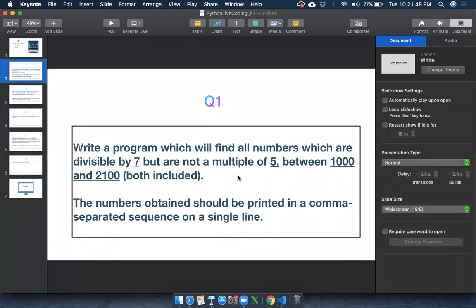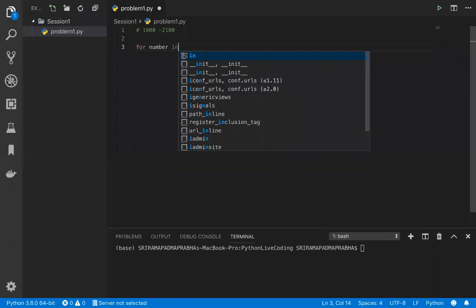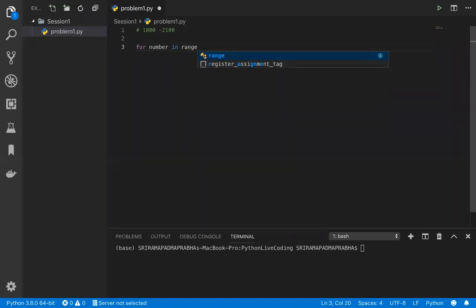We can do programming in two ways. Not only two ways, we can do it in 5 or 6 ways; this solution can be provided in many ways. I'll go with the very easy way: we can go for the for loop. So I will use the for loop here. For number in range, and range is a function which is available in Python.